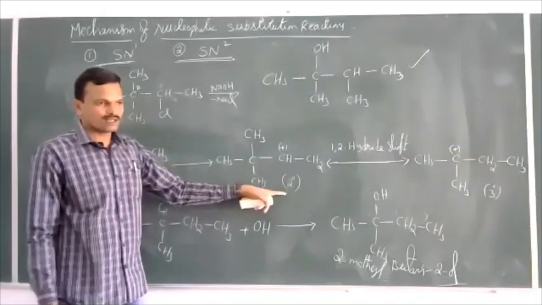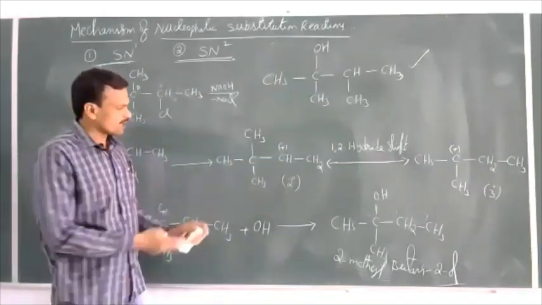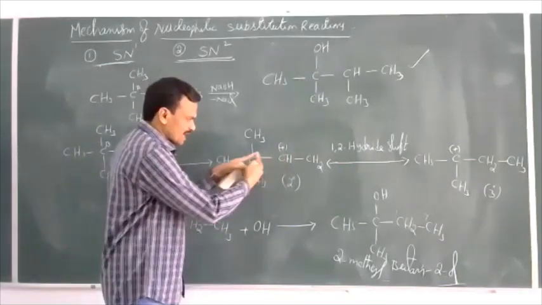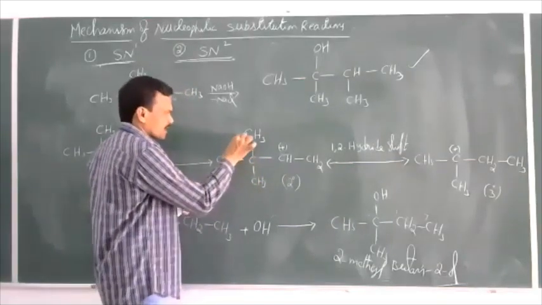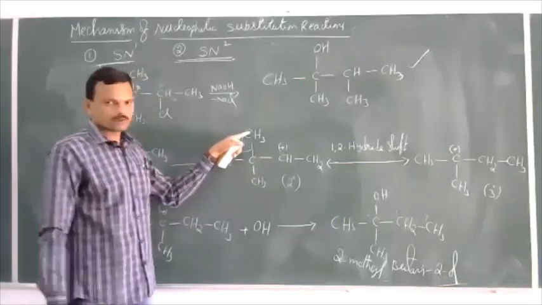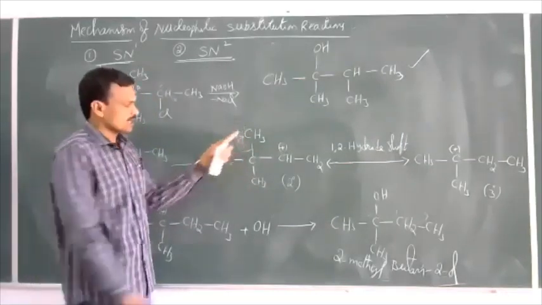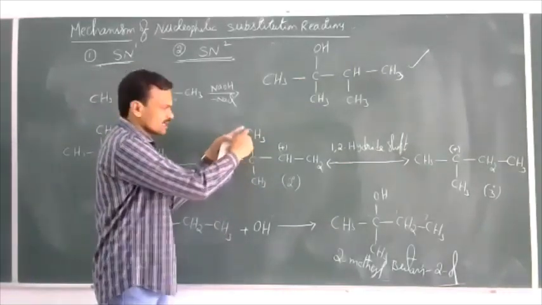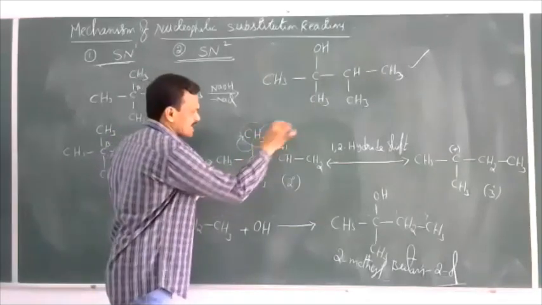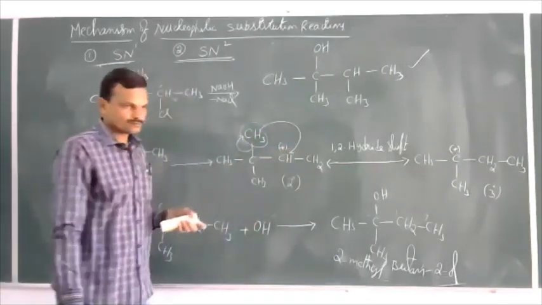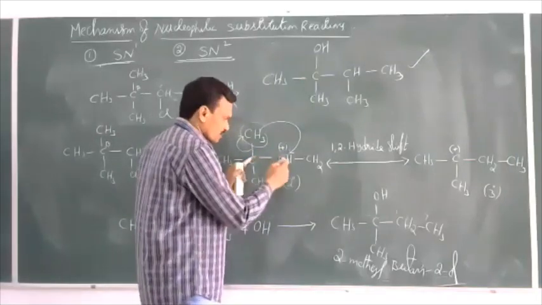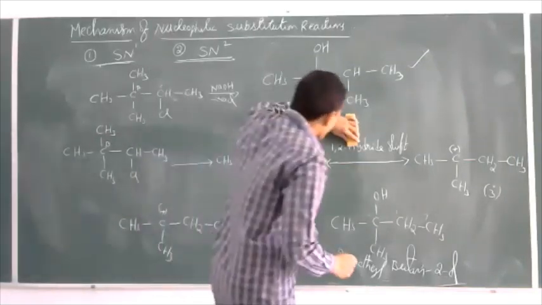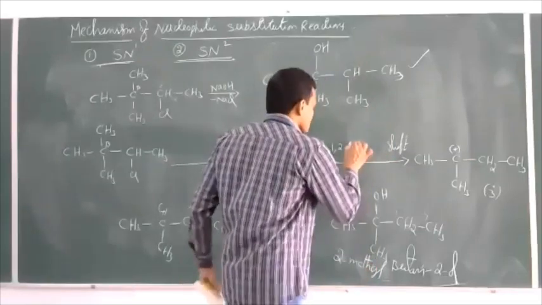This is a secondary carbocation. Now, from the adjacent carbon atom, just like earlier, this electron pair is gained by the methyl group and forms CH3 minus. That CH3 minus attacks this carbocation. So between first and second position, from the adjacent carbons, a 1,2 methyl shift takes place.